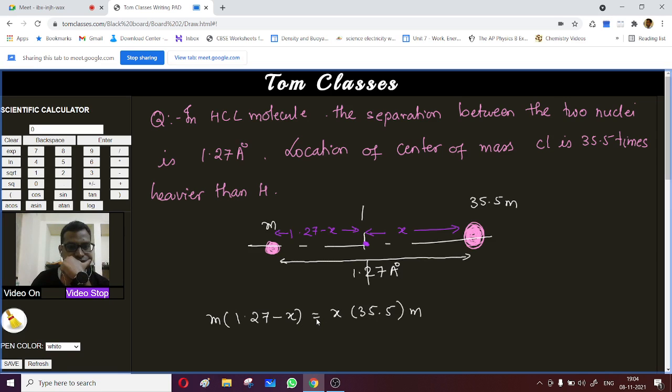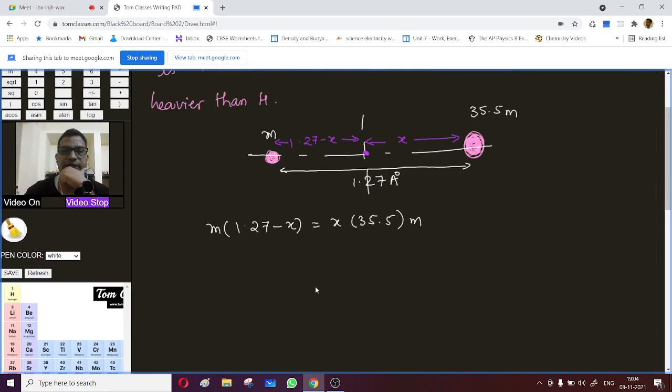So it is around 0.035 angstrom. It will be like this. This data is in angstrom, so x is also going to be in angstrom only. So what I can say, 1.27 divided by 36.5 is equal to x. This is going to come in angstrom only, right?